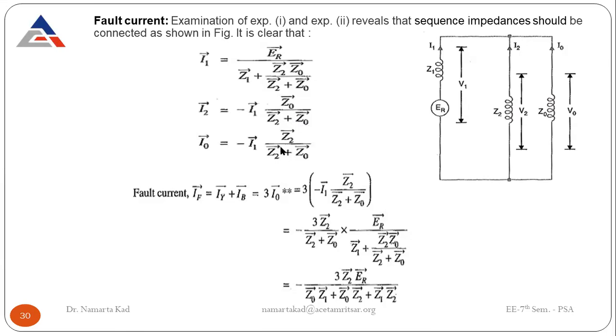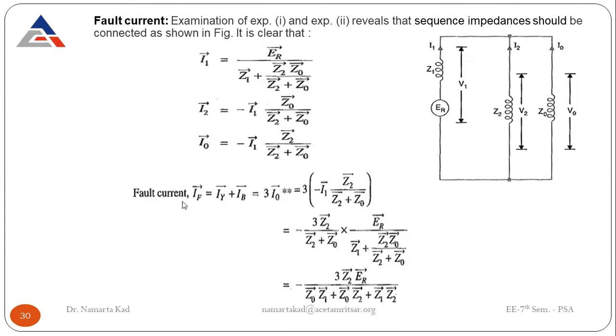Okay, and similarly I naught is equal to minus I1 into Z2 divided by Z2 plus Z0. Okay, so these are the three sequence currents for the double line to ground fault.